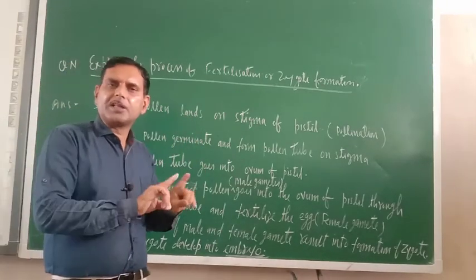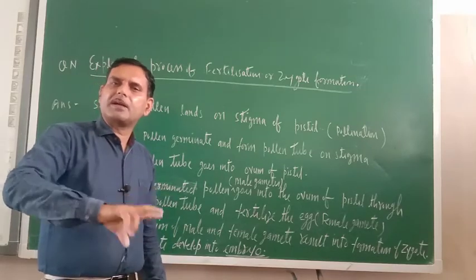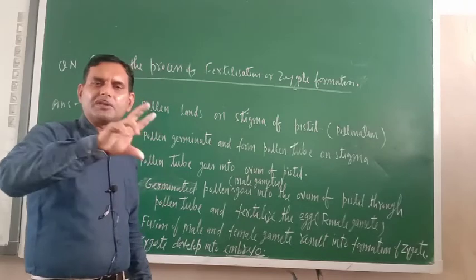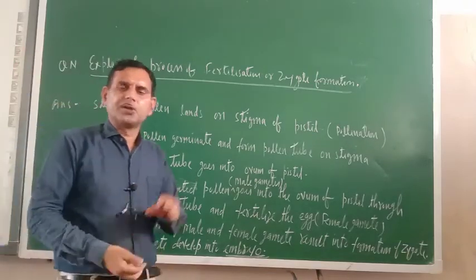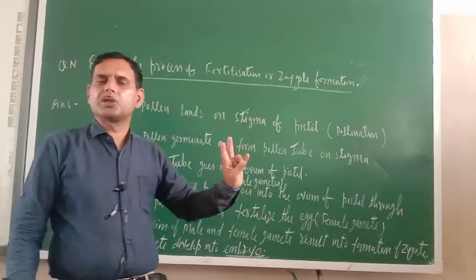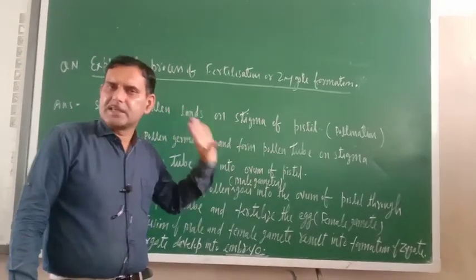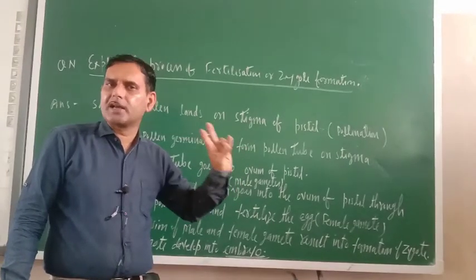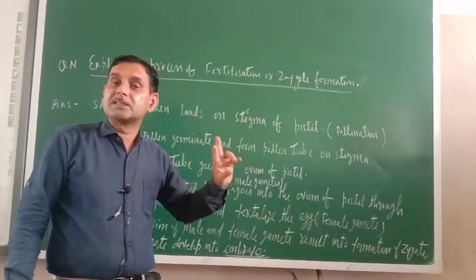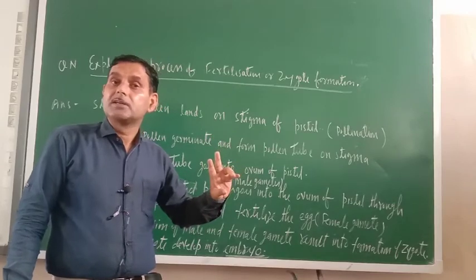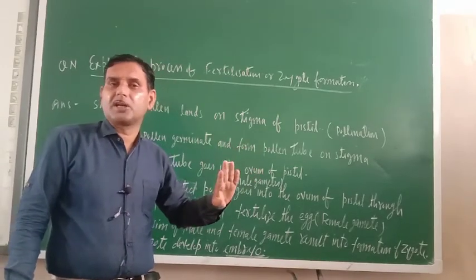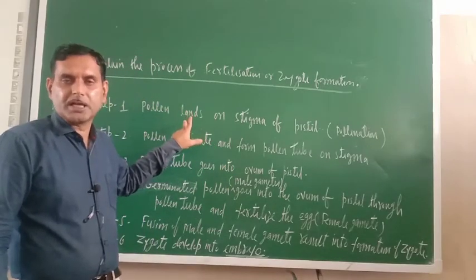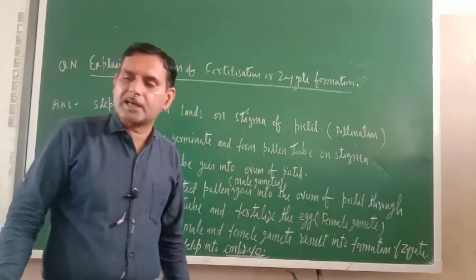You should write in this way, and in the support of that one, those two diagrams of fertilization or zygote formation you should make. So in this way, today I have taught you two things: the difference between self pollination and cross pollination, and the second one I have shown you the diagram. So those diagrams showing the self pollination and cross pollination, those two diagrams you should make, and now this question answer you should write and you should make that diagram.